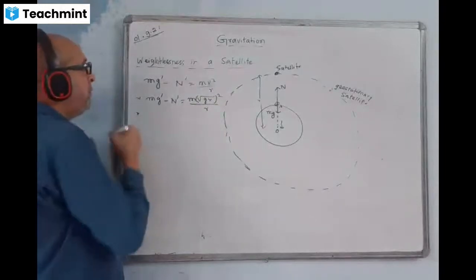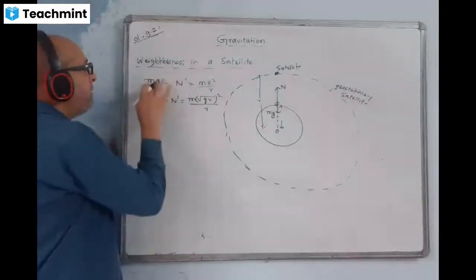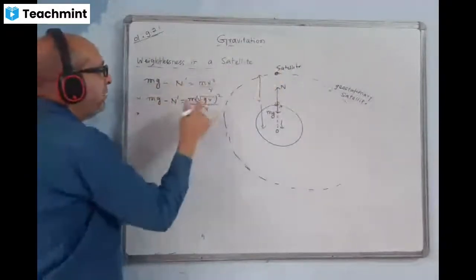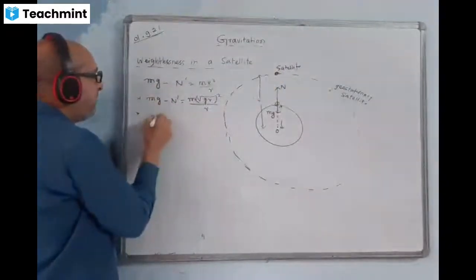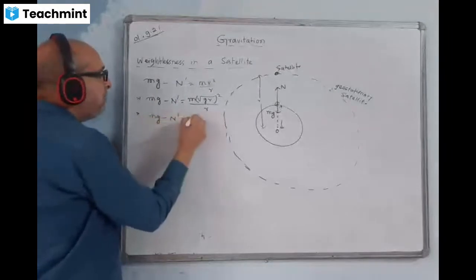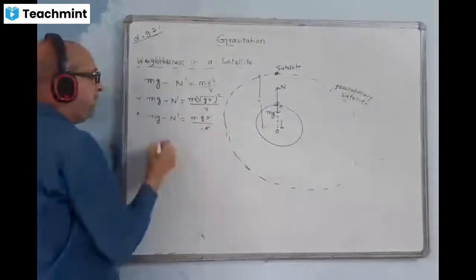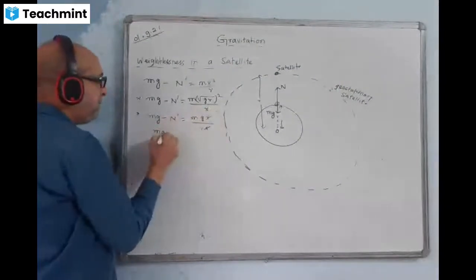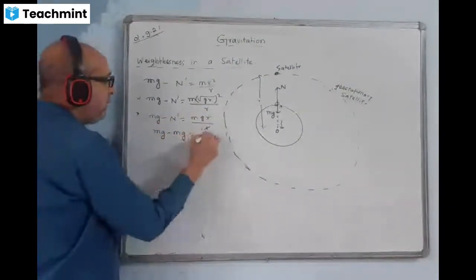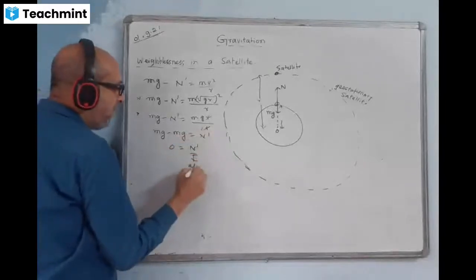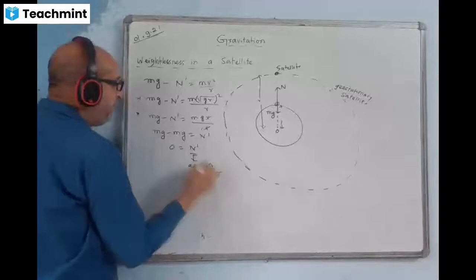Okay, now this will be mg only. This is the actual weight of the body, minus this, is equal to this. So let us expand it. You get mg minus n dash is equal to m, this will become g r by r, cancel. N dash will go, so you get mg minus mg is equal to n dash, therefore 0. N dash means apparent weight. This is called apparent weight. So apparent weight becomes 0.